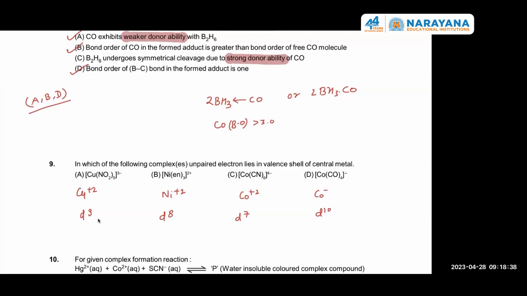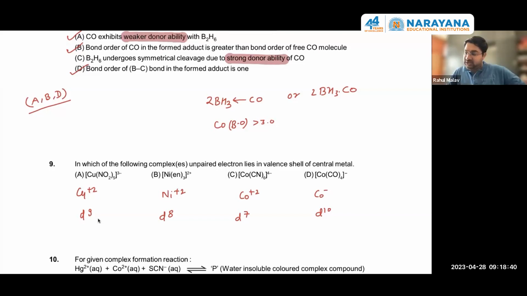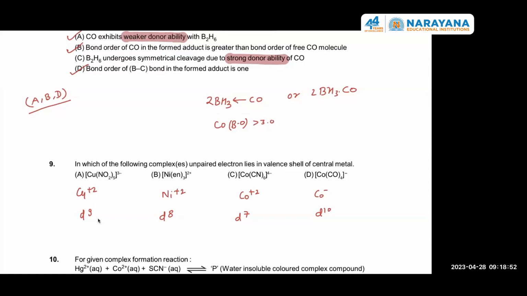Okay. So in this, the unpaired electron will get excited into the next higher vacant orbital, that is 4d. Yes. So A will be the answer.